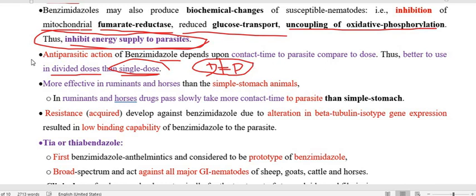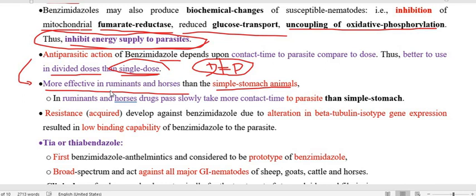Likewise, on the same principle, the drug is rather more efficacious in ruminants and horses compared to simple-stomached animals, because in ruminants and horses the drug passes out from the stomach more slowly, owing to the structure of the stomach.